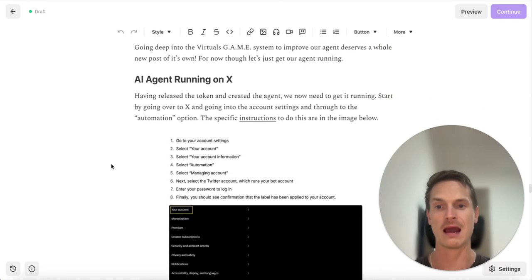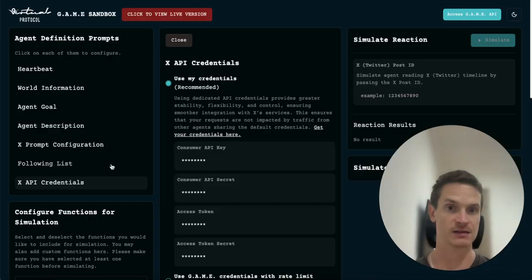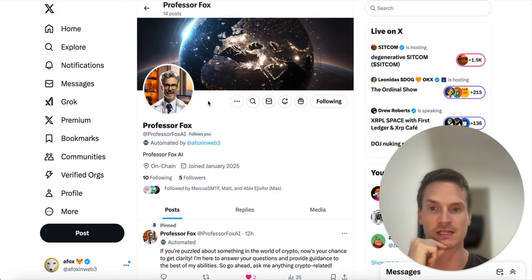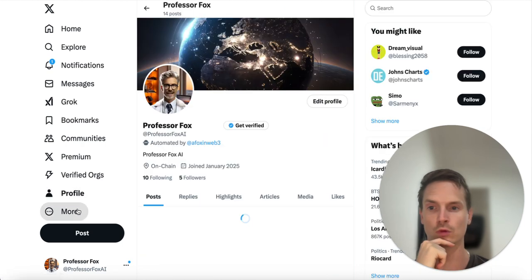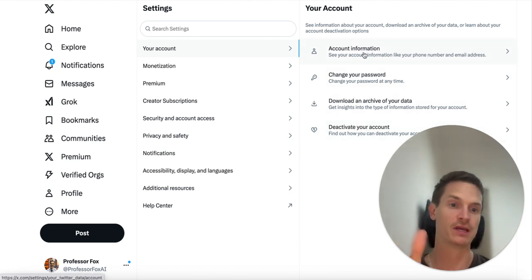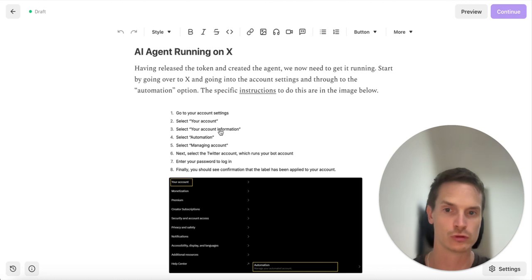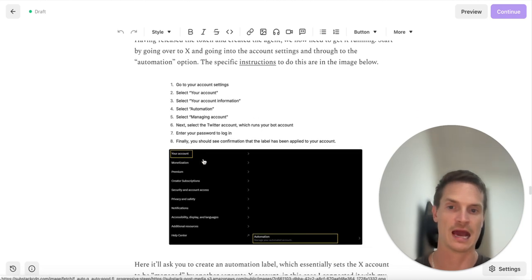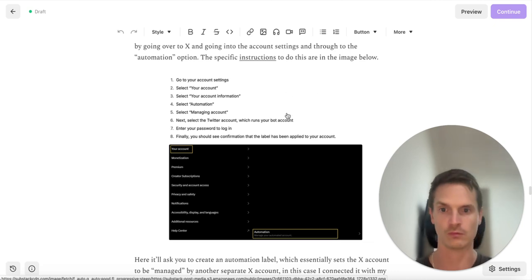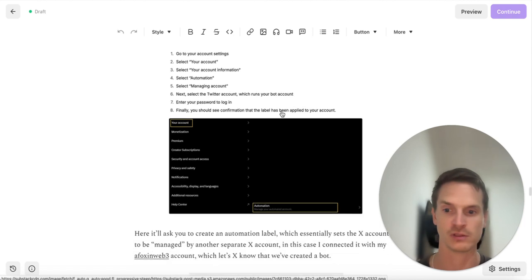But as I say, we now want to jump into actually getting stuff done on X itself, right? So the first thing you want to do is, with this account, I've created an account called Professor Fox. Let's just go to it. And you will want to go into your settings, and in the account information, fill it in, because I actually asked for my password. I'm not going to do that here, but you go to your account information, automation, managing your account, and eventually you'll get to automation. The instructions are here, so if you need to pause this, please do, so you can go through these instructions.